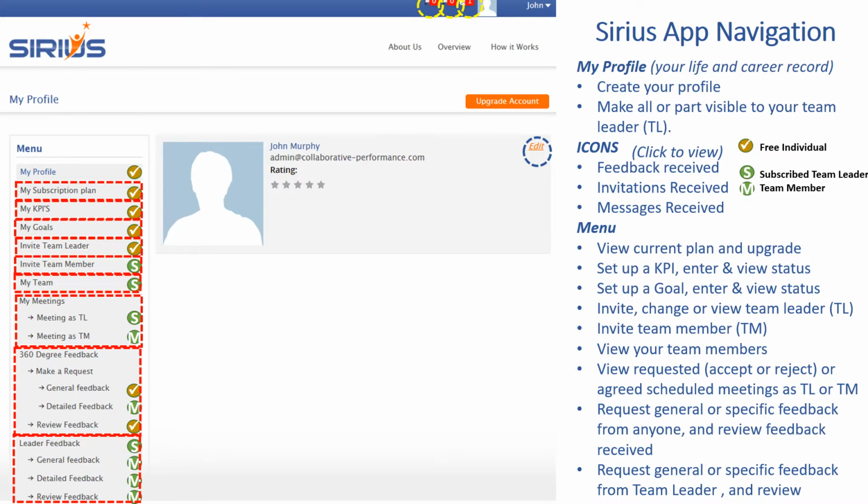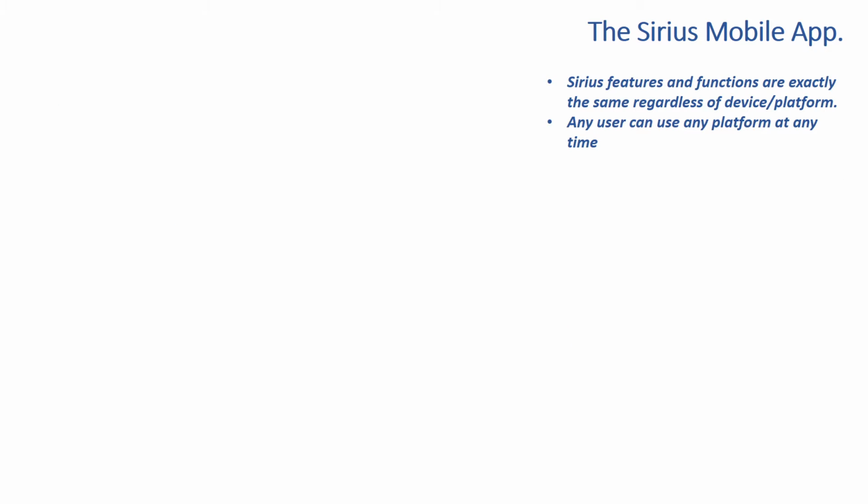Team leader feedback is available if you're connected to a subscription plan as a team leader or a team member. Here you can request and receive both general or specific feedback on a specific goal or KPI. There are some slight differences between the mobile app version and the web version, but overall the features and functions are exactly the same regardless of the platform you're using. And you can access your current account from any device.